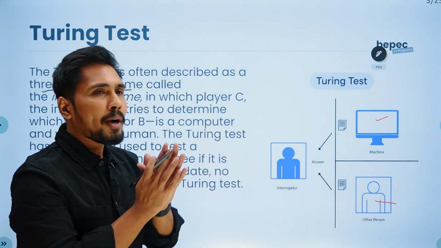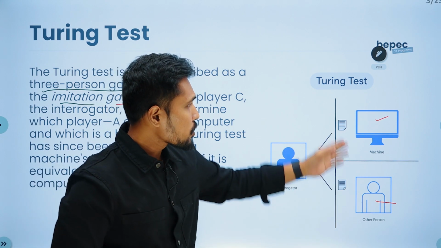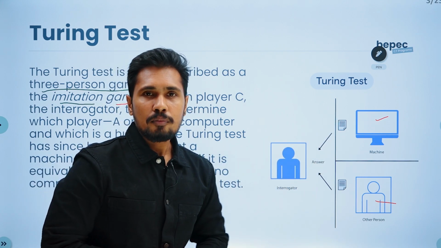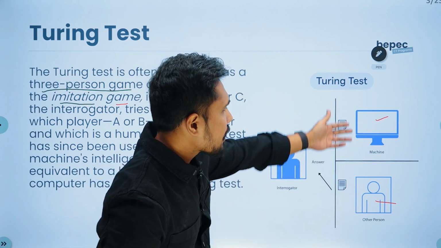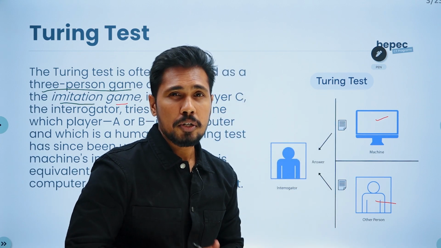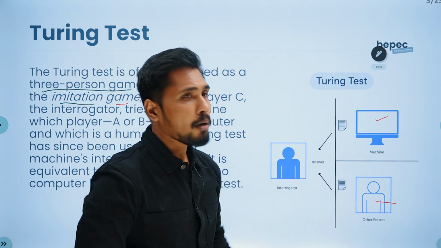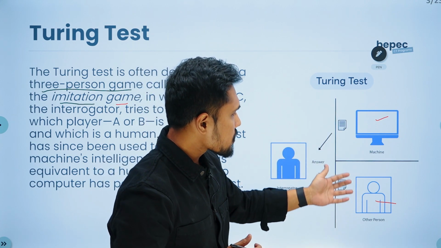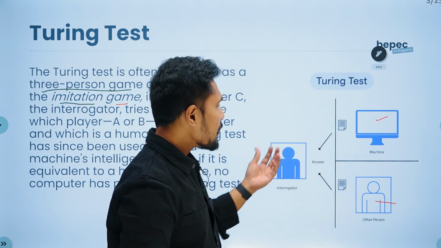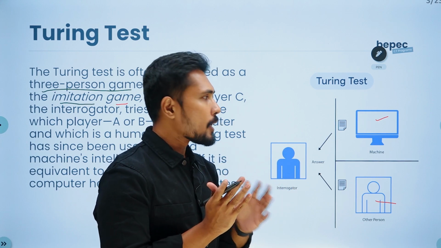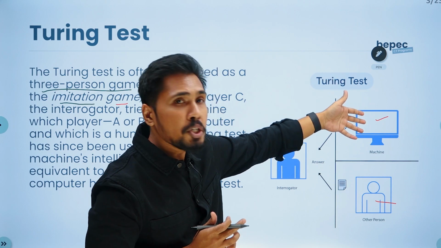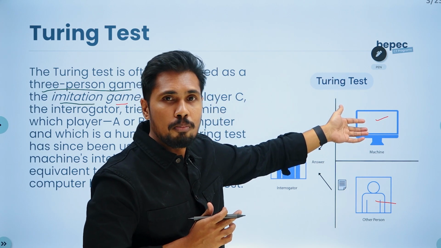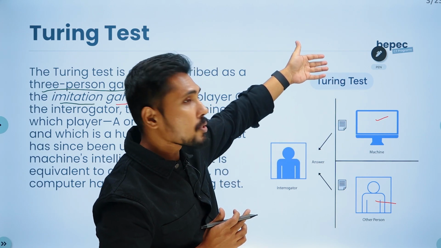Now they provide two different tasks, one to a machine, one to a person. For example, let's take calculations, let's say arithmetic calculations or whatever it is. I give it to a computer, and the same calculations I give to a person. Now the interrogator investigates these two things. If he feels the machine is doing similar to a human, then the Turing test is passed.